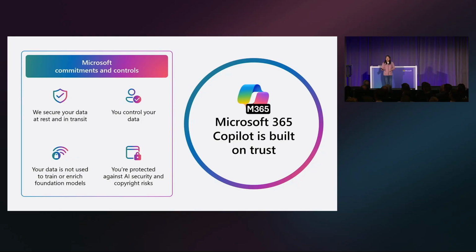So when it comes to these commitments and controls, what are they? We promise we'll secure your data at rest and in transit, encrypted. You control your data. We have those data privacy commitments. Your data is not used to train or enrich foundational models. And last but not least, you're also protected against AI security risks like harmful content and jailbreak attempts, and we have customer copyright commitments.